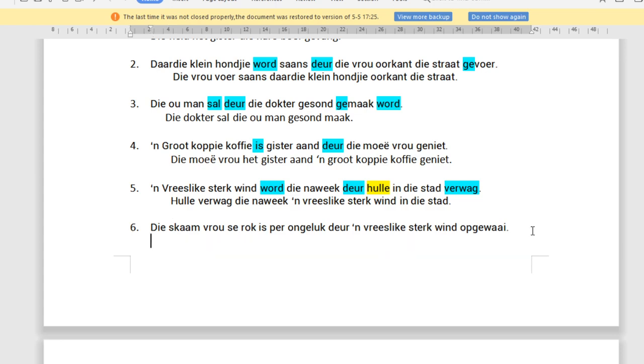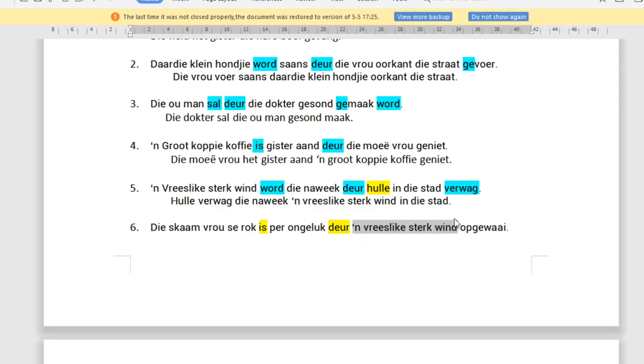Okay, so the sentence continues with a sterk wind, the strong wind. And we say we've got a is and we've got a deur. Okay, now the interesting thing here is per ongeluk is not time, but it's still between these two, so don't stress about it, just treat it as if it is time. Okay, it is, and there's already a ge, so we're not going to take it away, it's going to stay the same. So we start with whatever's after the deur.